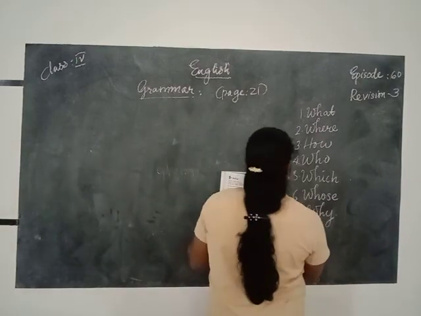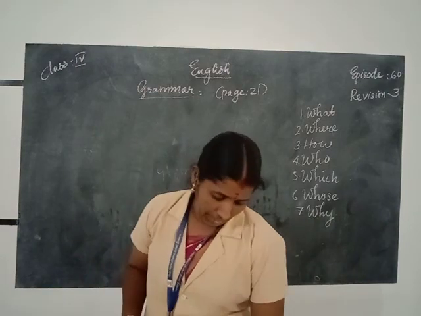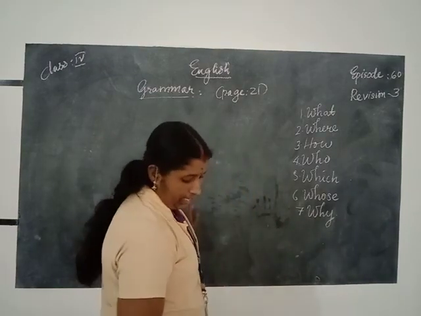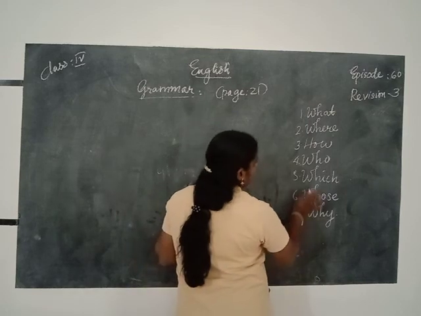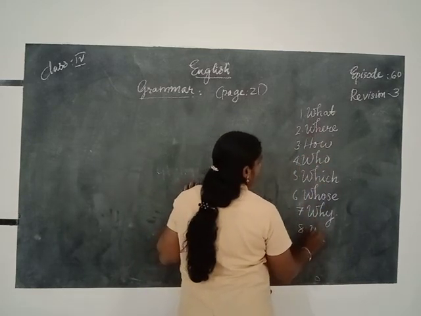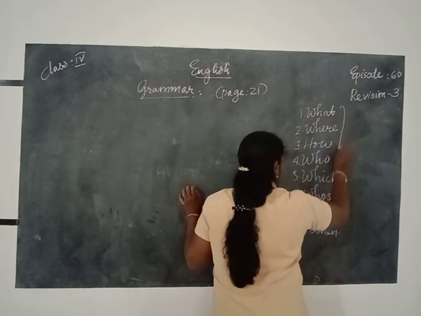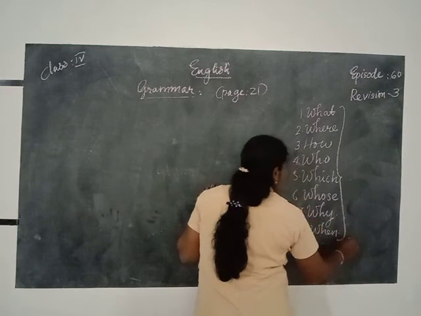Then there is another word, when, W-H-E-N, when. That is the eighth one. These 8 words are called question words or WH words.